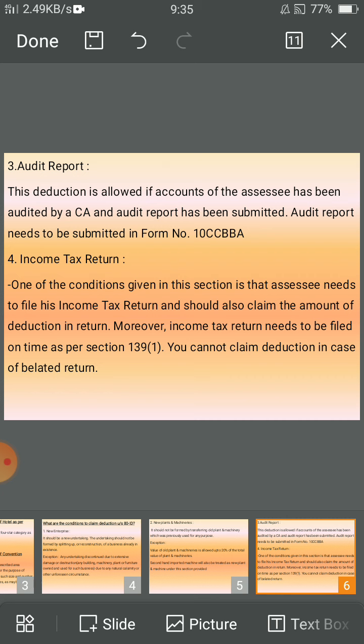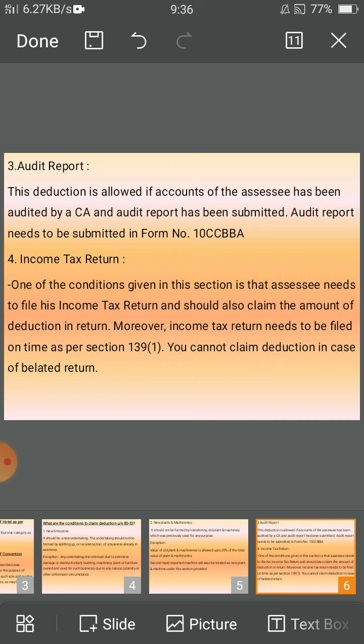Third one, audit report. This deduction is allowed if the accounts of the assessee have been audited by a CA and the audit report has been submitted. Audit report needs to be submitted in Form No. 10CCBBA.